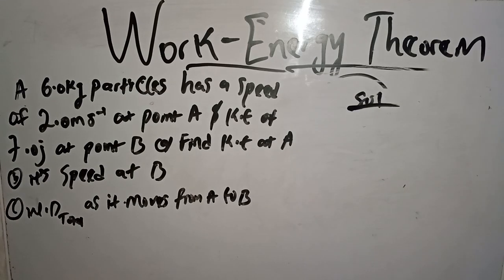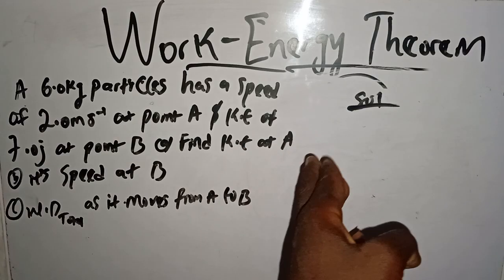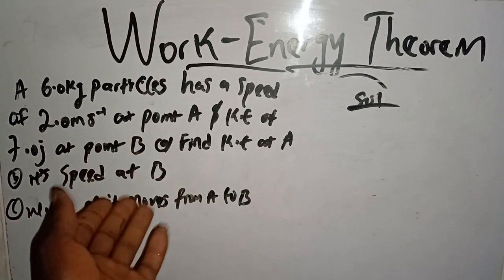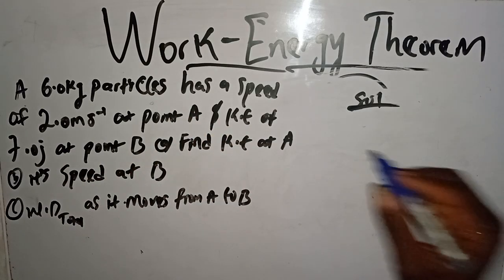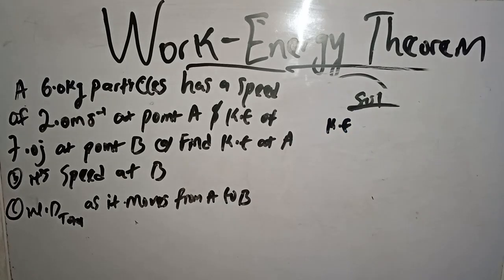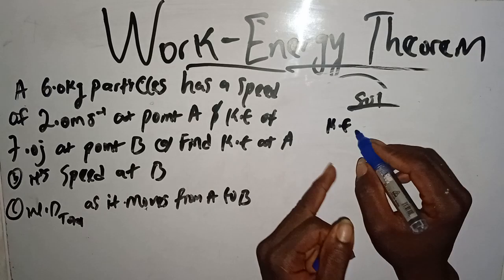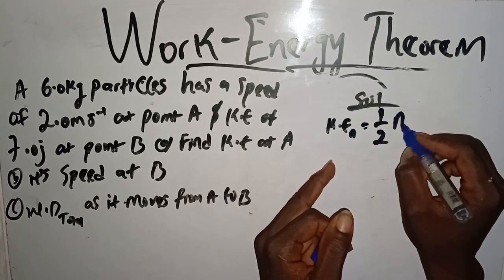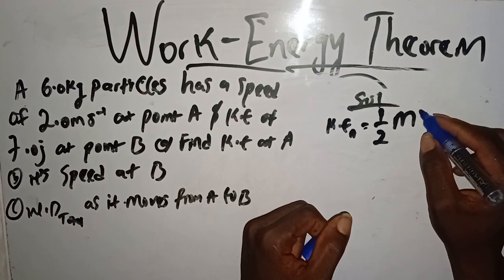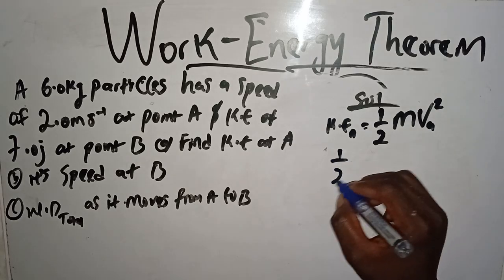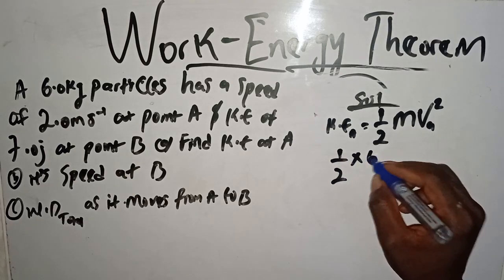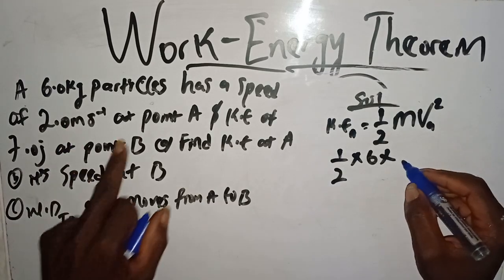Now, a 6.0 kg particle has a speed of 2 meters per second at point A and kinetic energy of 7 joules at point B. A. Find the kinetic energy at A. We are not asked to find the change in kinetic energy. We are asked to find kinetic energy at A, which equals 1 over 2 m v A squared. So 1 over 2, the mass is 6 kg, times the velocity at point A, which is 2 meters per second, squared.